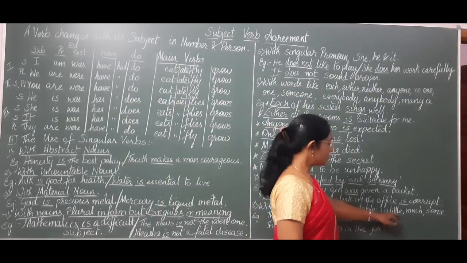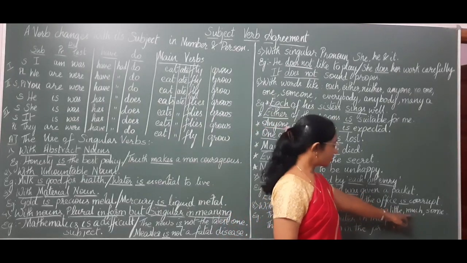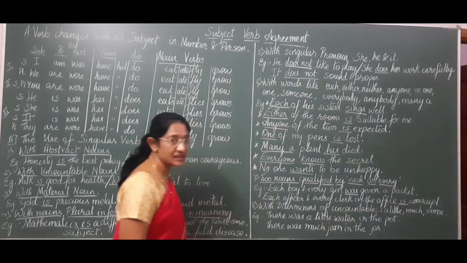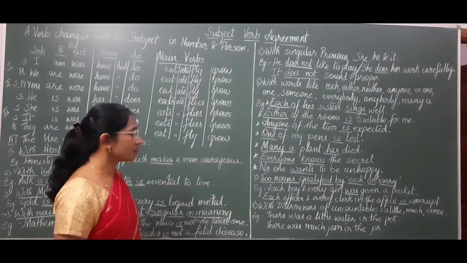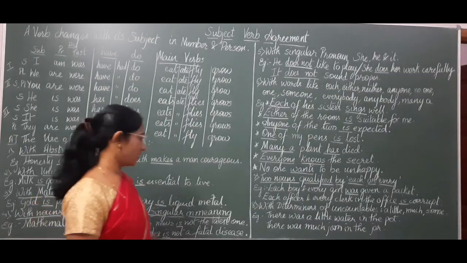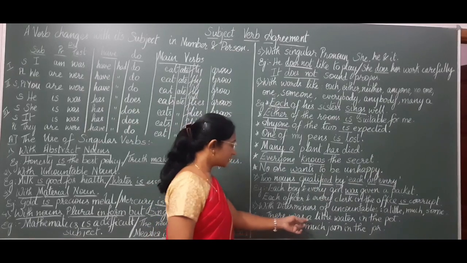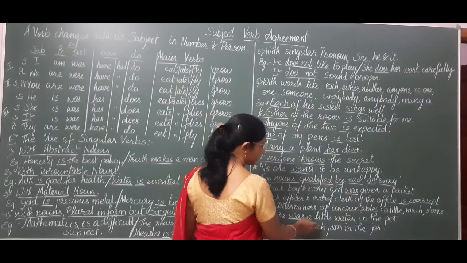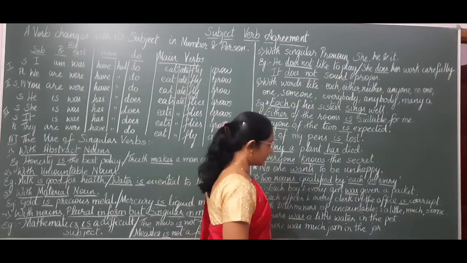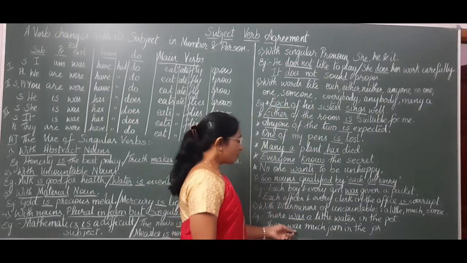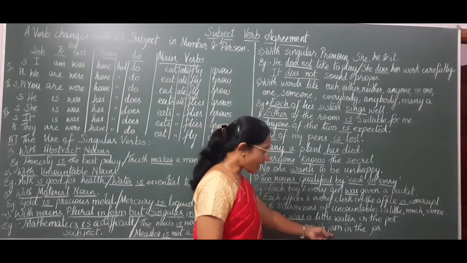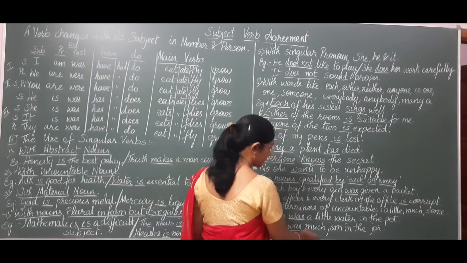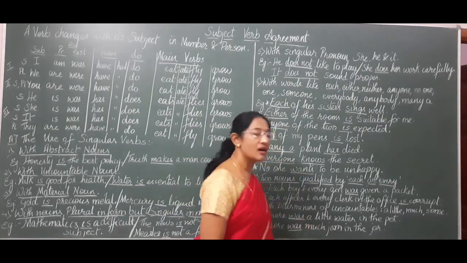Next, with determiners of uncountables. A little determines, much determines, some determines. So, these are determiners. With those words, we use a singular verb. There was a little water. Singular verb with a determiner a little. There was much jam in the jar. Was is a singular verb with the determiner much.